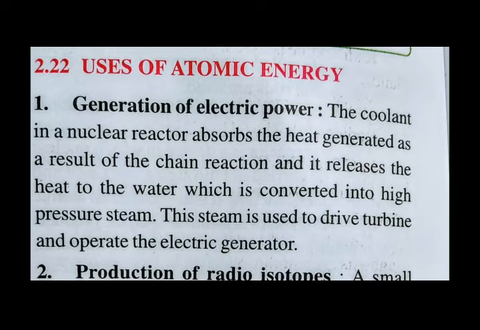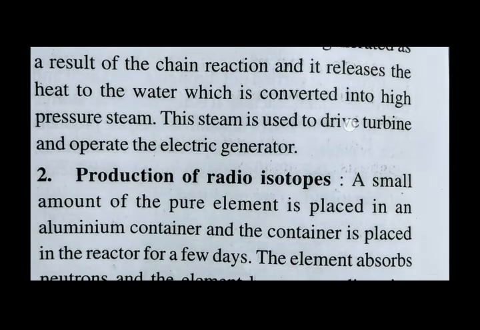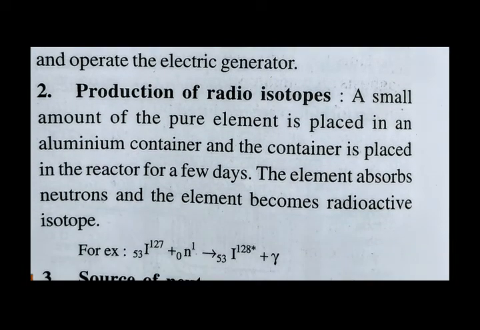The second one: producing radioisotopes. A small piece of material is placed in a nuclear reactor for a long time. That is converted into a radioisotope. So here iodine-53-127, which is not showing any radioactive nature, but by keeping it inside the nuclear reactor for a long time, will be converted into a radioisotope.